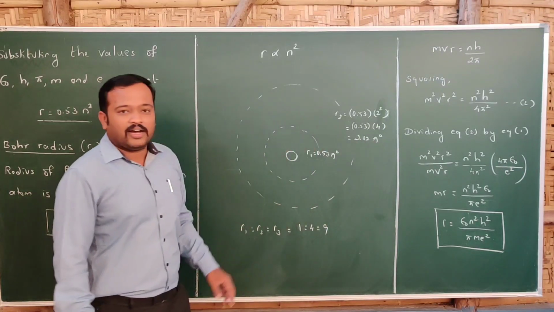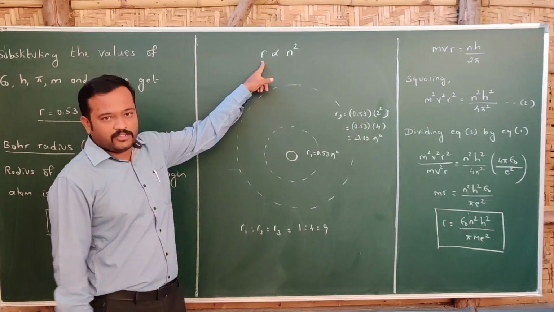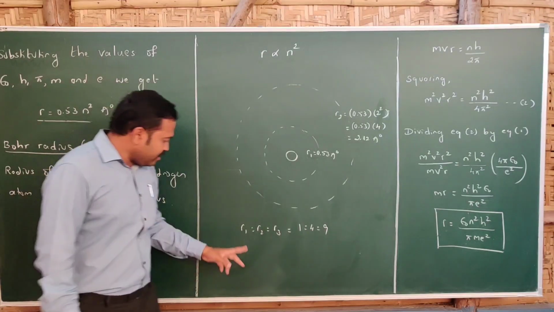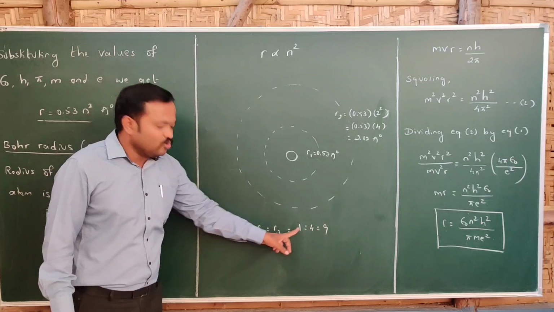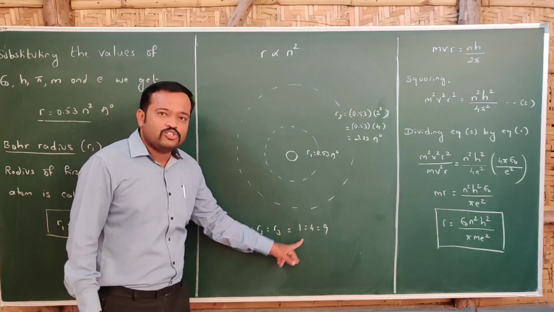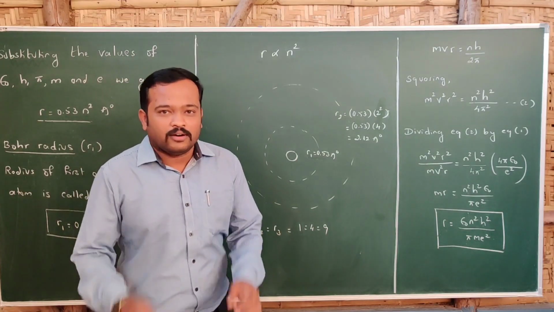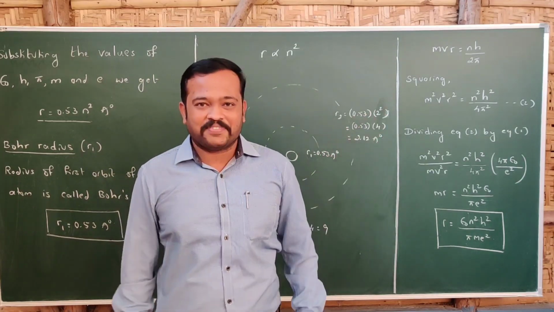By this, I can conclude that the radius of the orbits of the hydrogen atom is directly proportional to the square of the principal quantum number. So we get r1 is to r2 is to r3 is equal to 1 is to 2 squared is to 3 squared, that is nothing but 1 is to 4 is to 9. So this was all about the radius of the nth orbit of a hydrogen atom. Thank you.